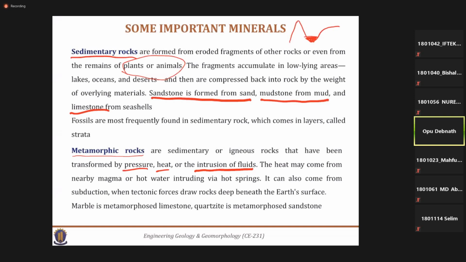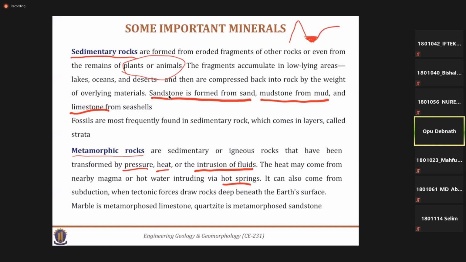This metamorphism is actually done inside the earth's crust. So this may come from nearby magma or hot water intrusion from some hot spring, or sometimes it can be due to some tectonic movement. That means later, while we discuss earthquake propagation, we will show how the tectonic plates move towards one another with respect to relative position.